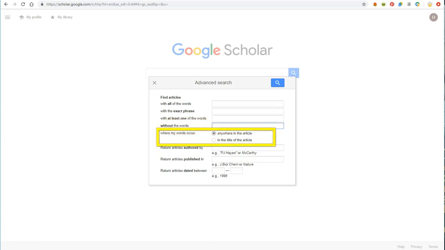You can either search anywhere in the article or in the title of the article. Most often, I want to search anywhere in the article, meaning all of the words that I put in these search boxes will be looked for within the text of the article, so that the meat of the article is more applicable to what I want. You can reduce the articles to a particular author or to a specific publisher or journal. You can also limit the date range of the articles using the date range tool.